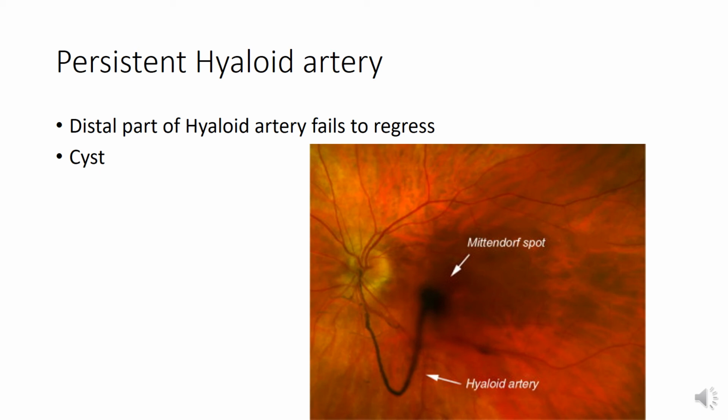Rarely, the distal part of this artery fails to regress completely and may persist as a fine strand traversing the vitreous body. Here you can see, in some cases a remnant of hyaloid artery may give rise to a cyst within the vitreous body. So this is persistent hyaloid artery.